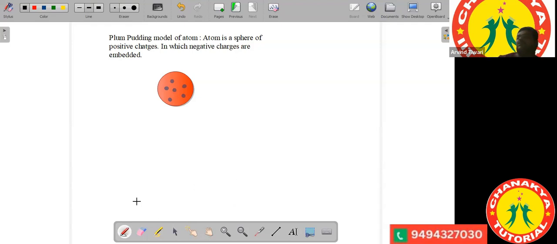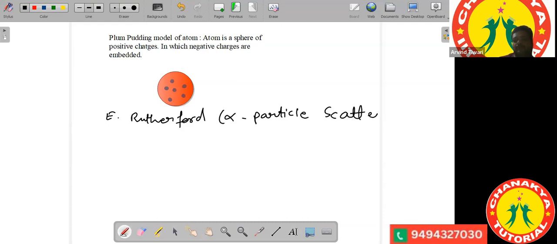It was suggested by E. Rutherford, who was a student of J.J. Thomson, and he suggested how to perform the alpha particle scattering experiment.